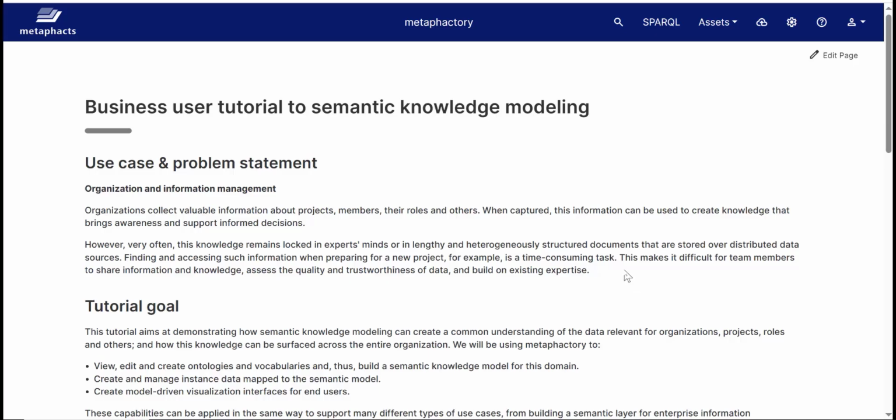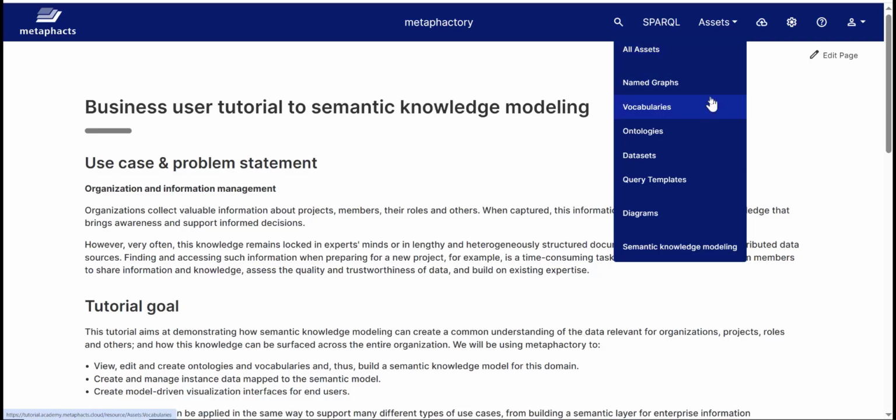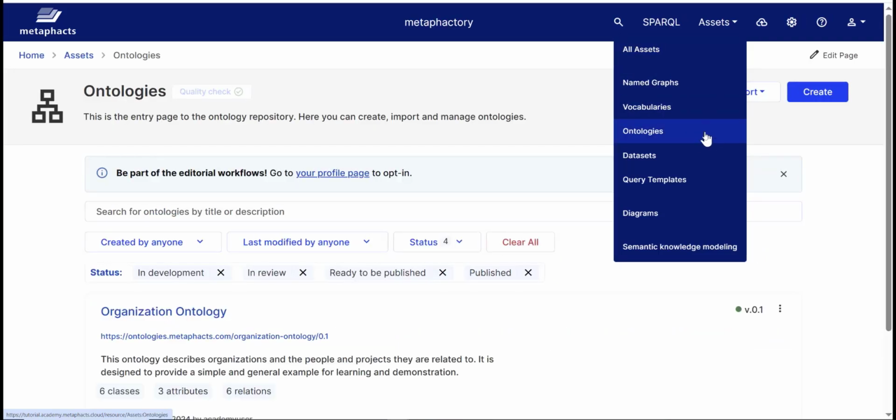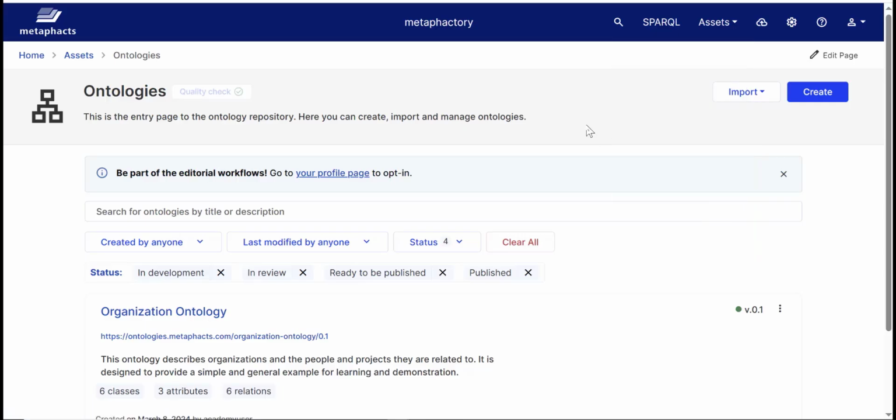In this video, we will show you how to create an ontology using metaphactory. In the previous video, we've seen what an ontology looks like in metaphactory. Now let's create an ontology of our own. Our use case is that the class company needs to be further described, without affecting other classes that belong to the organization ontology. To create a new ontology to describe companies, we'll go to the Ontology catalog and click on